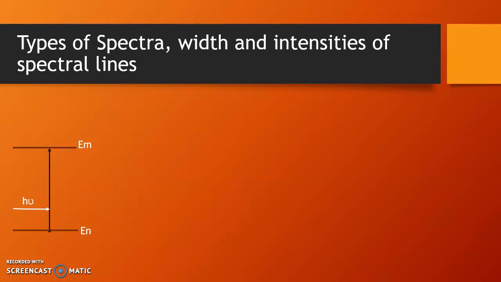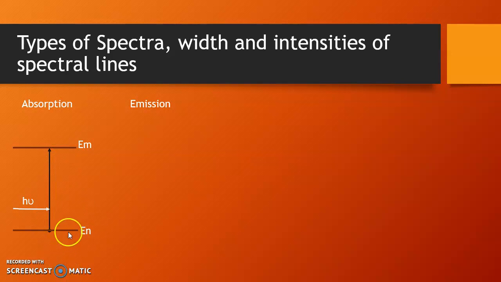Then the molecule undergoes a transition from the lower energy level to the higher energy level with the absorption of a photon of energy h nu. The spectrum thus obtained is called the absorption spectrum.